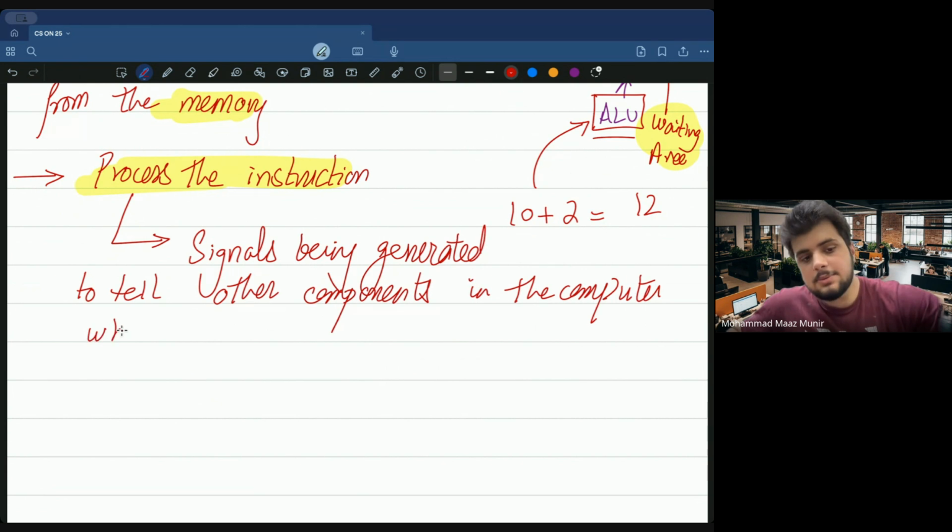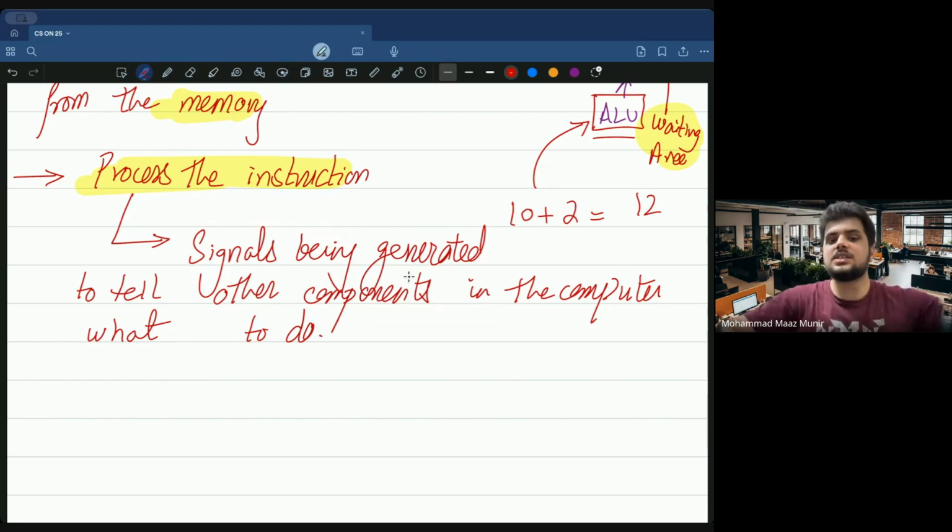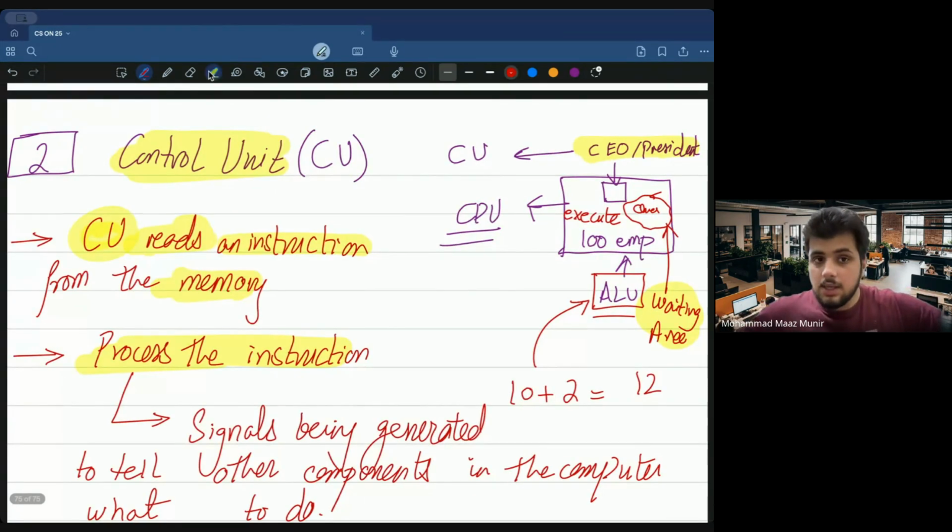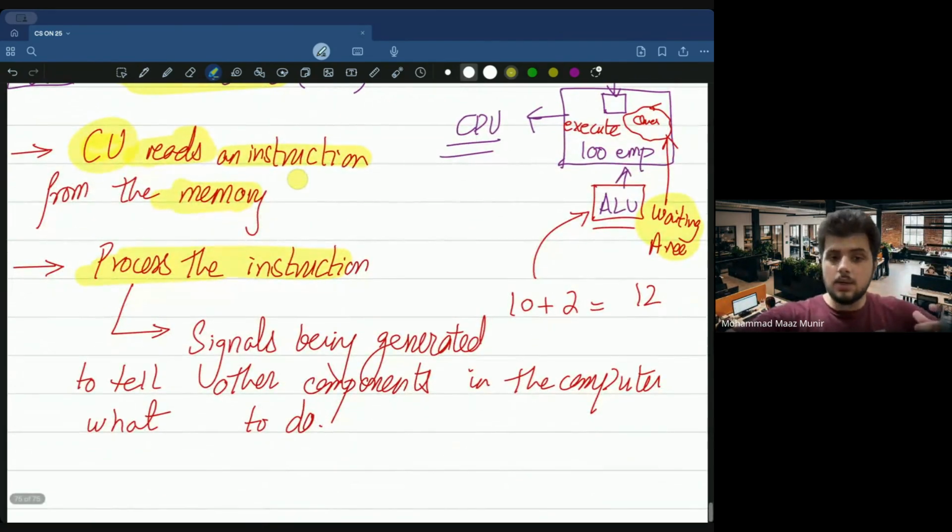So remember मैंने सबसे पहले क्या बोला है कि your control unit is type of CEO or the president. So if I'm the CEO of a company, definitely it's my work to tell people what to do. Let's say you all are working under me in a company. And Rayan को मैं एक काम दे देता हूँ.